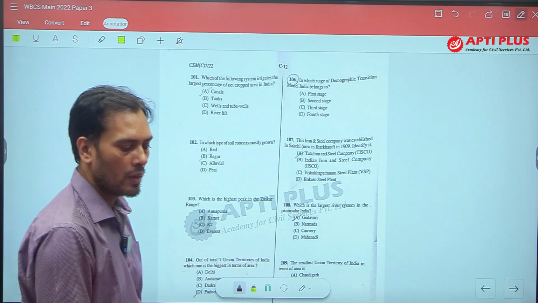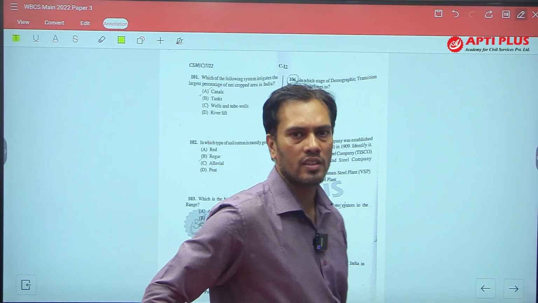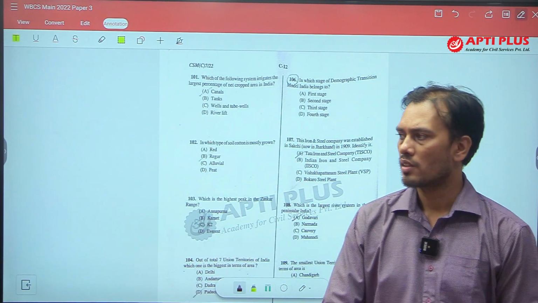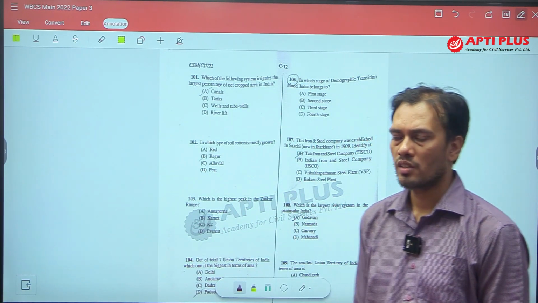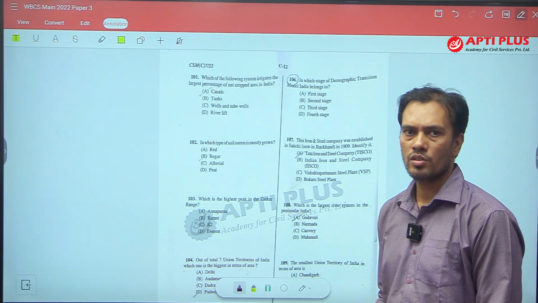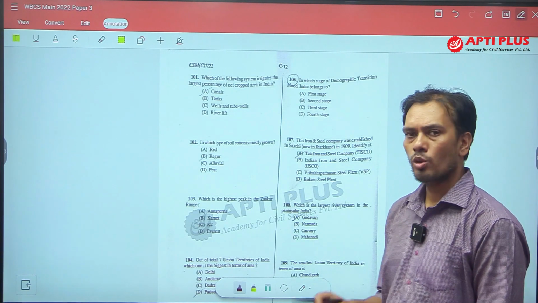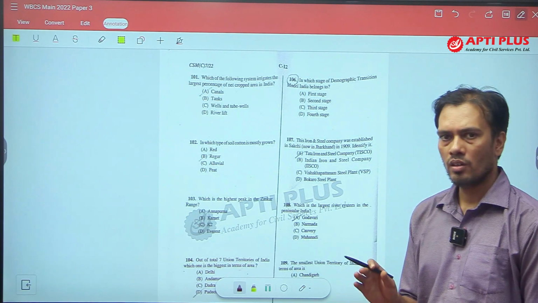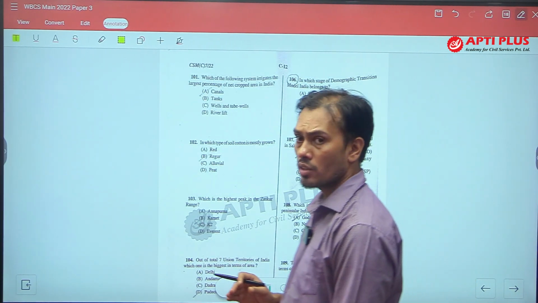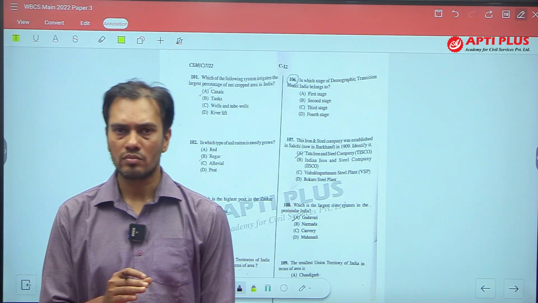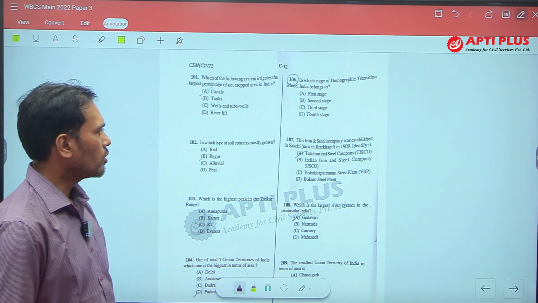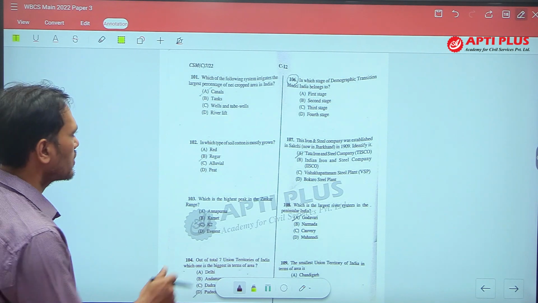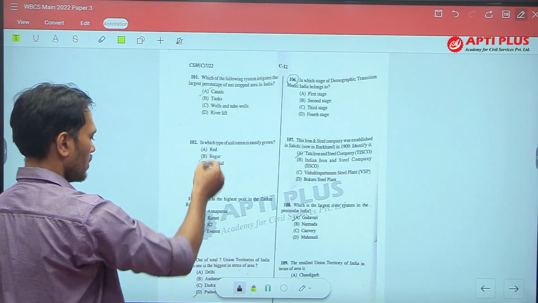See, in paper 3 generally we have 200 questions. The first 100 are from history and the next 100 questions are from geography. Both history and geography were easy to moderate. I do not want to comment on history questions, but geography questions were doable. So let us start from question number 101.